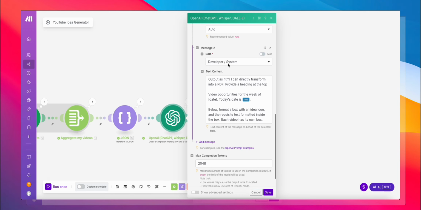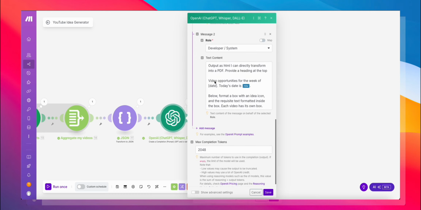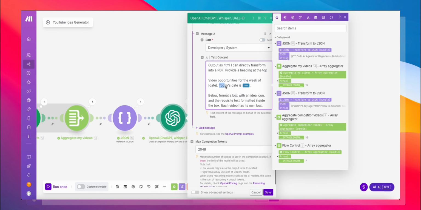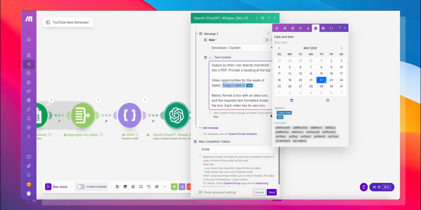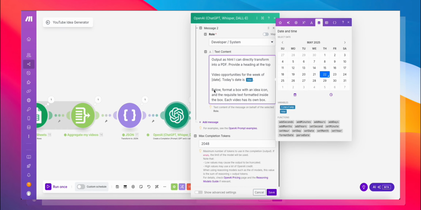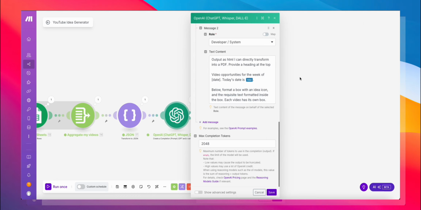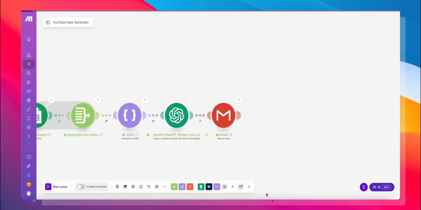I've also given it a developer/system prompt, which is output as HTML that I can directly transform into a PDF if you want to generate a PDF and attach it. Video opportunities for the week of XYZ. Today's date is, you have to give it the date, which is the now variable, which you can grab from here. And below, format a box with an idea icon, the requisite text formatted inside the box. Each video has its own box, which is why we are getting that format that we saw in the email. Go ahead and save that.